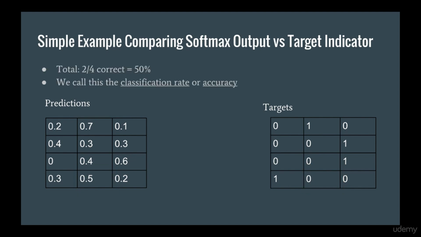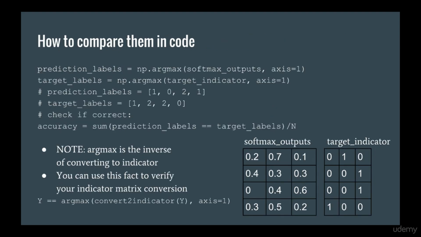In total, we got 2 out of 4 correct. We call this a classification rate or classification accuracy, and it is equal in this case to 50%. Note that if we were to do this operation in code, it would actually involve the argmax rather than the max. Remember that the max tells us the biggest value in an array, but the argmax tells us the location of the biggest value. In NumPy, this could be done as follows. Axis equals 1 means we take the argmax over the columns rather than the entire matrix.